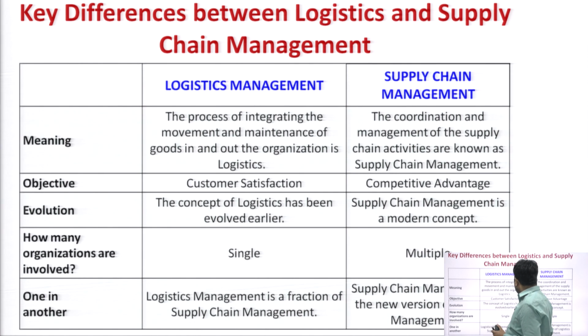Logistics management is a fraction of supply chain management. So, basically, logistics management is a part of supply chain management. Supply chain is a bigger domain, and logistics management is an enabler of supply chain management. Supply chain management is the new version of logistics management. So, these are the basic differences between logistics management and supply chain management.